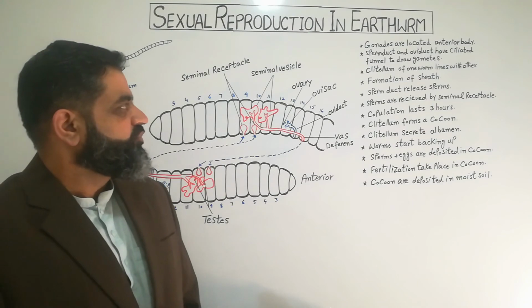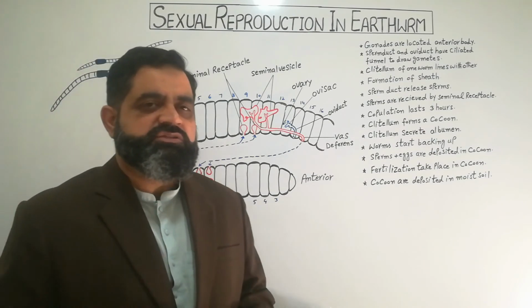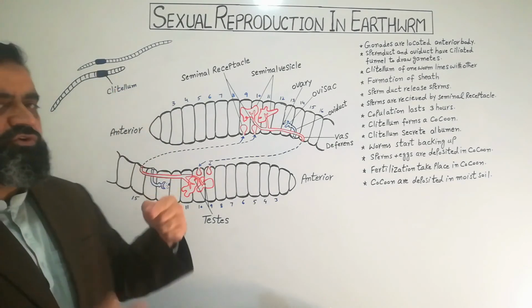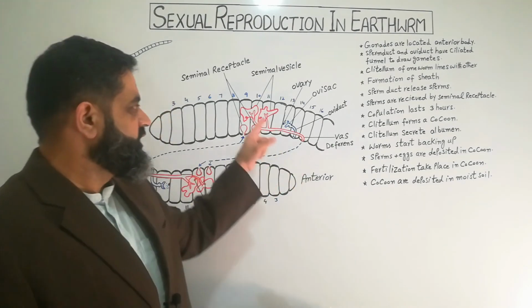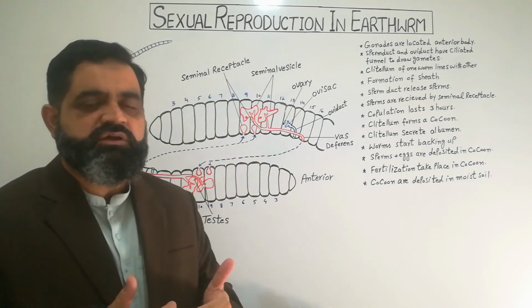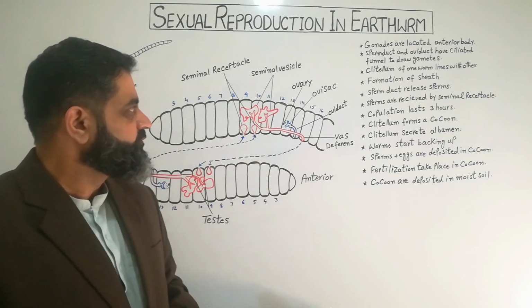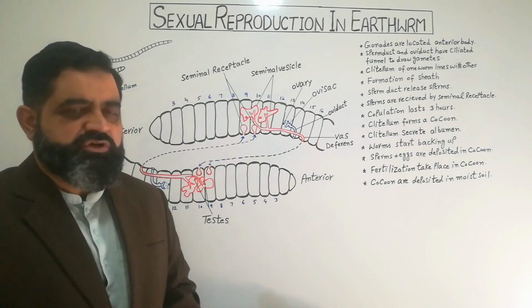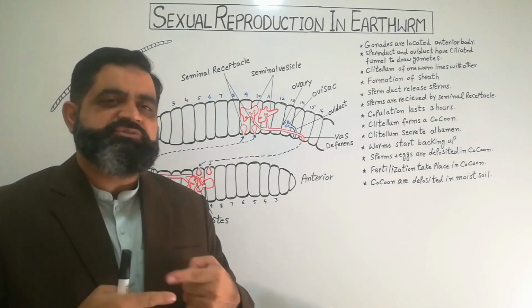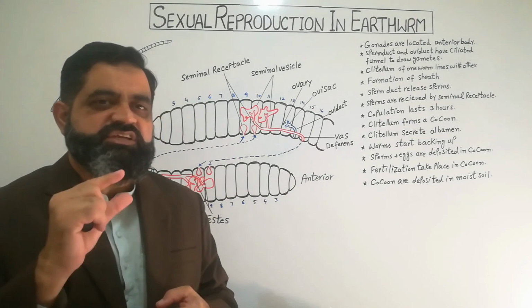Now, the clitellum of one worm lines up. When they start to reproduce, they come across each other and their clitellum fuses with each other. Usually it fuses right over here, but I have kept the distance so that you can easily understand the concept of reproduction. The next step is formation of the sheath. The mucus and chitin produced by the clitellum wraps around both the organs and forms a sheath-like structure.